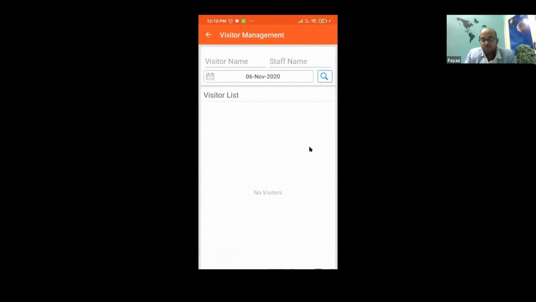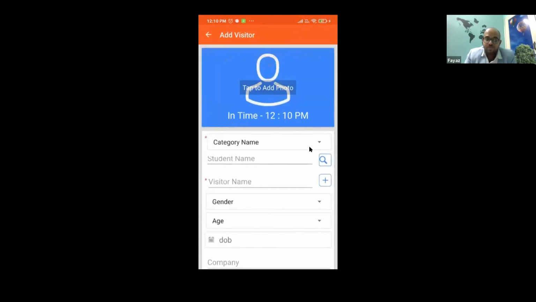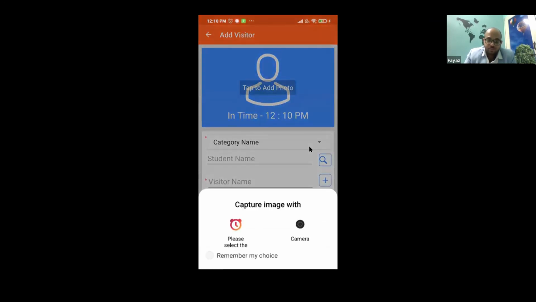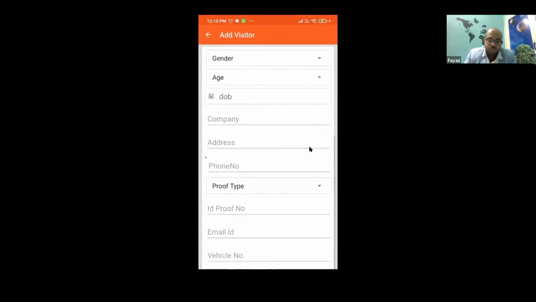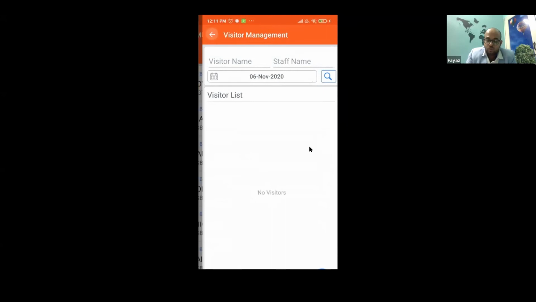And then visitor management, right? This facility can be given to your guards in front of the college, where whenever a visitor comes and wants to meet you, they can collect all their details. They can take a photograph there itself and capture their image, whom they have come to meet, and what proof they have given. Once they do it, it will automatically reflect back to the concerned people in their app that so-and-so person has come to meet. You can approve, then they'll be allowed inside the premises. So you can do the visitor management also.